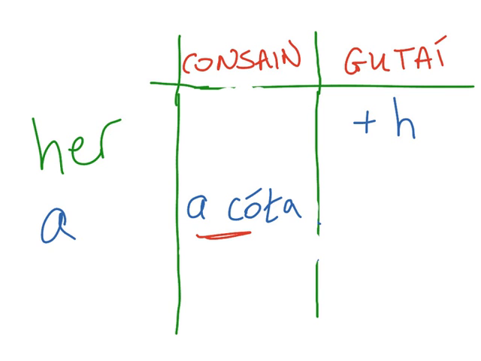So her auntie becomes a haintín, H-A-I-N-T-I fada N. And the thing to take notice of there is that we have added our H before aintín. So basically, it's almost the opposite of what we do for his. So we must remember that with his, we add a H to consonants, a chóta, C-H-O-T-A, and we add nothing to vowels, a aintín. However, for hers, we add nothing to consonants, a cóta, and we add a H to vowels, a haintín.